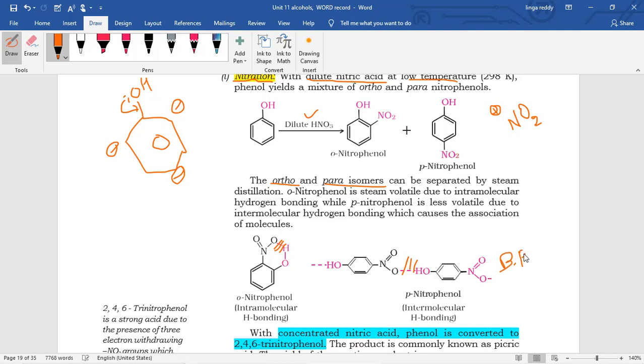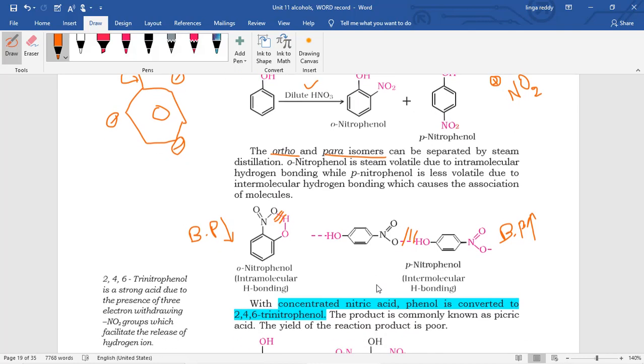The same question we learned in class 11th chemical bonding chapter, the last topic there, hydrogen bond. Okay. Now, due to intermolecular hydrogen bond, boiling point is higher. Due to intramolecular hydrogen bond, boiling point is less.